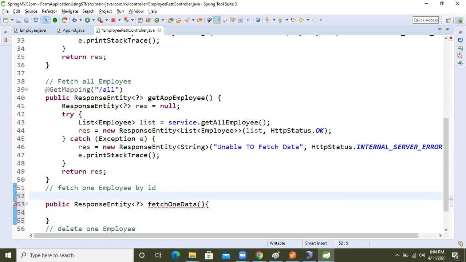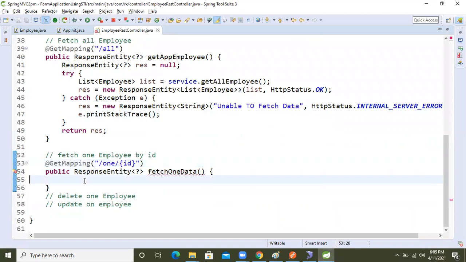Get mapping, at the rate get mapping. Okay, so slash, what I'm going to do now? Slash one. Here I'm taking slash one, and a dynamic id we will take. We will send the dynamic data id from there.